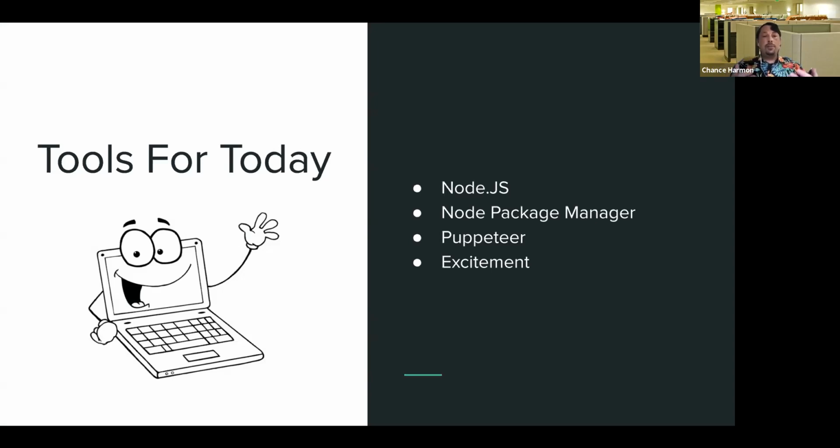And excitement. If anybody's done code before, we all clearly know that the only way it works is if you're actually excited before you start it. Otherwise, it just fails and you get errors all day.